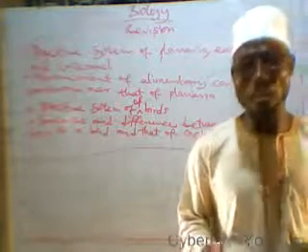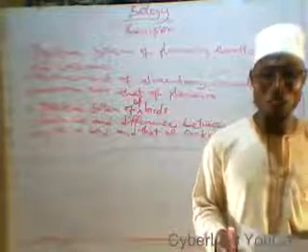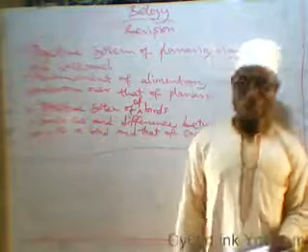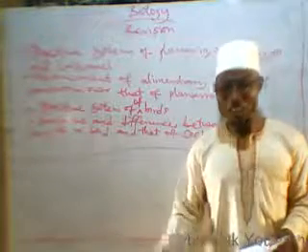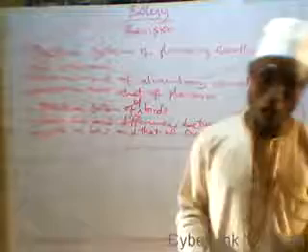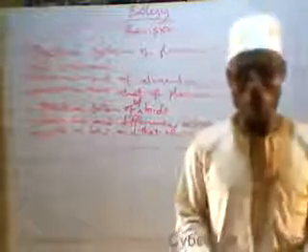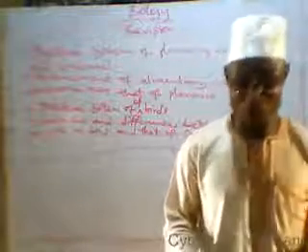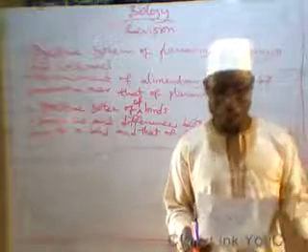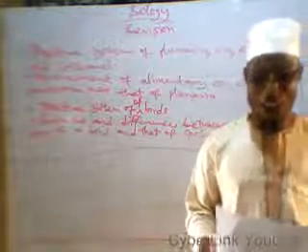Among the conditions that are necessary for respiration are the transport medium and the respiratory organ or respiratory surfaces. Then the characteristics of respiratory surfaces.